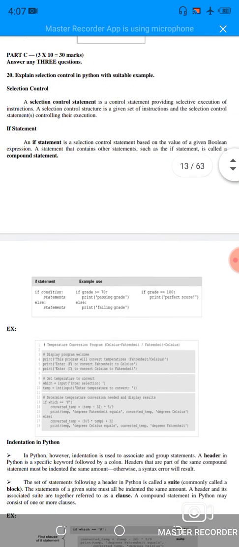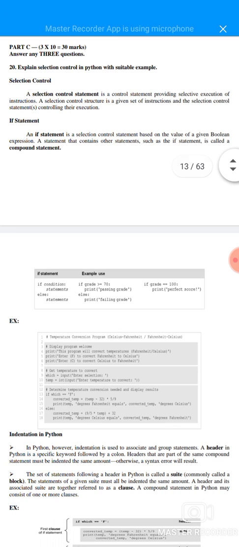Selection control. A selection control statement is a control statement providing selective execution of instructions. A selection control structure is a given set of instructions and the selection control statements controlling their execution. The if statement is a selection control statement based on the value of a given Boolean expression. A statement that contains other statements, such as the if statement, is called a compound statement.